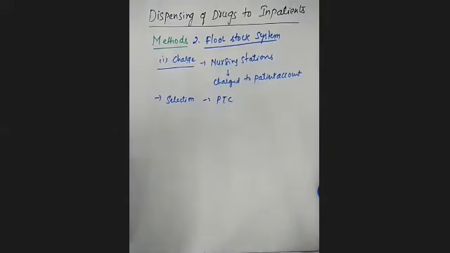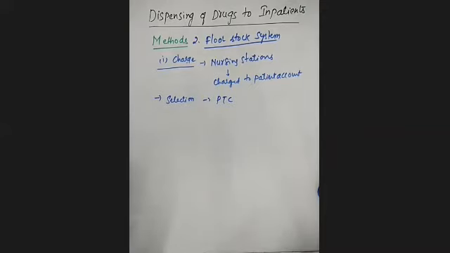Remember, in this charge floor stock system some medications are available in the nursing stations. After administering to the patient, they charge for those drugs to the patient account. The selection of drugs in the floor stock system is the responsibility of the PTC, the pharmacy therapeutic committee.